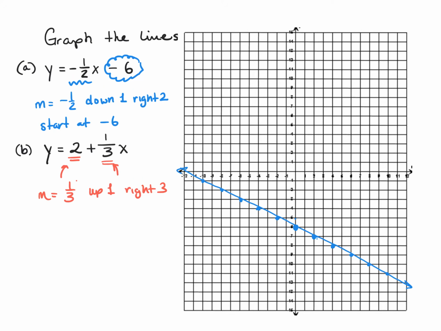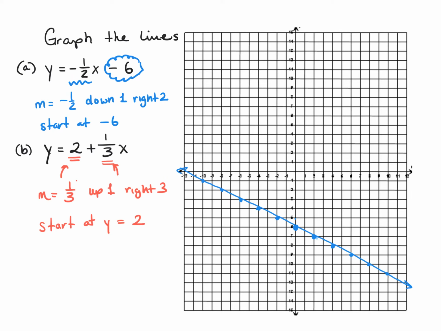Now, I have to go up 1 and right 3 from somewhere. And that somewhere is my starting value. So I'm going to start at y equaling 2, just writing it a different way. So I'm going to start at y equaling positive 2. So when y equals positive 2, here I am. And I will go up 1 from here and to the right 3.